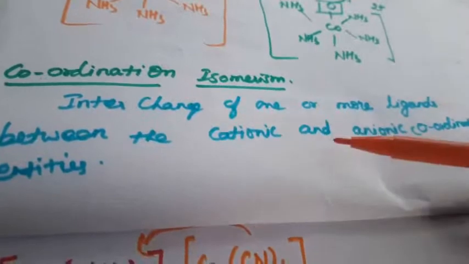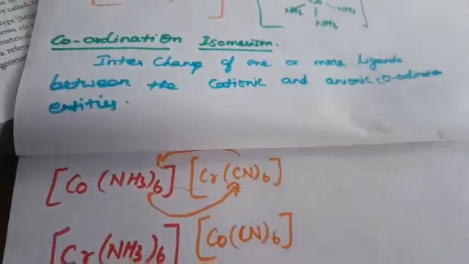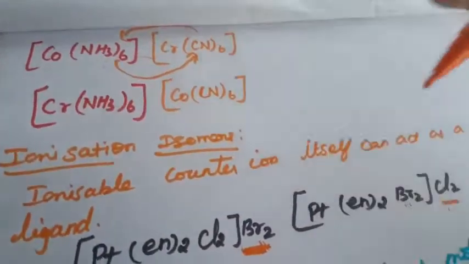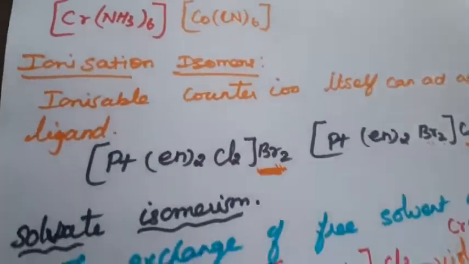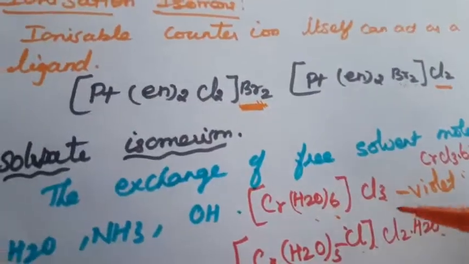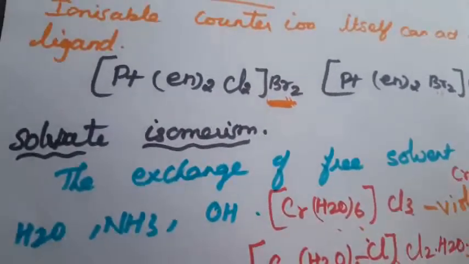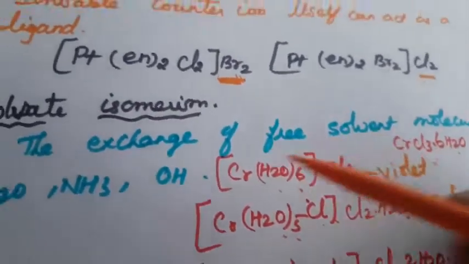Interchange of ligands between the cationic and anionic coordination entities. What is ionization isomerism? The ionizable counter ion itself can act as a ligand. What is solvate isomerism? Exchange of free solvent like water, ammonia and alcohol between the ligand and the counter ion.